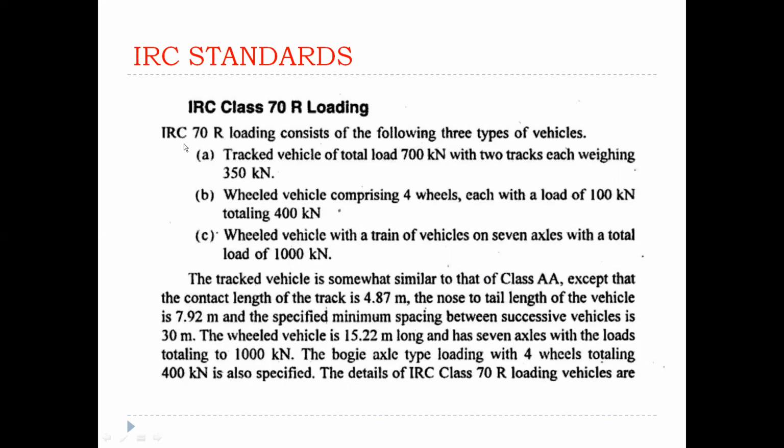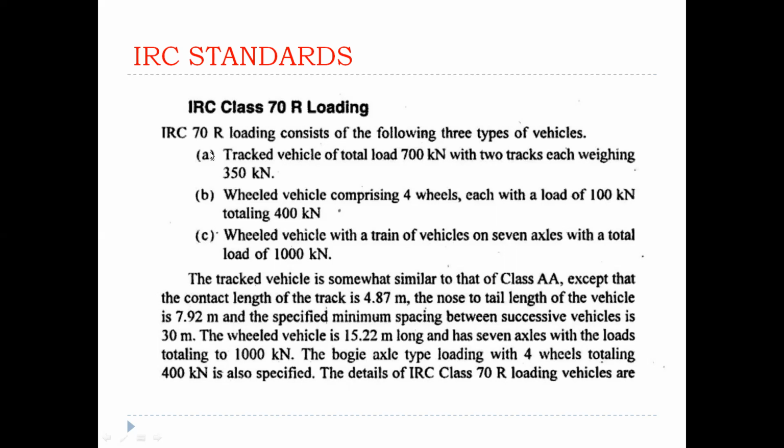IRC 70R loading consists of the following three types of vehicles: the tracked vehicle, which is an army tank, and the wheeled vehicle, which is an army truck. These two examples were already told in IRC class AA, clear. And the wheeled vehicle in train condition has 7 axles with a total load of 1000 kilonewtons. 7 wheels, that one is axles.